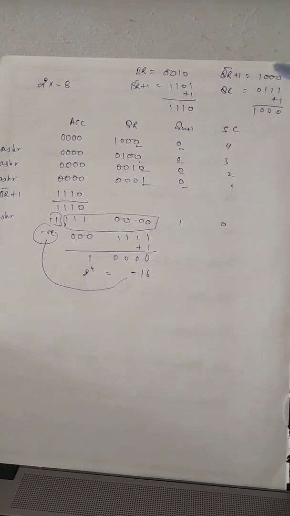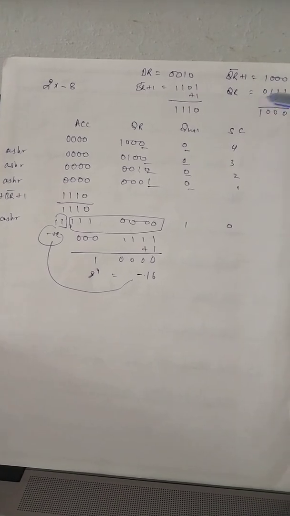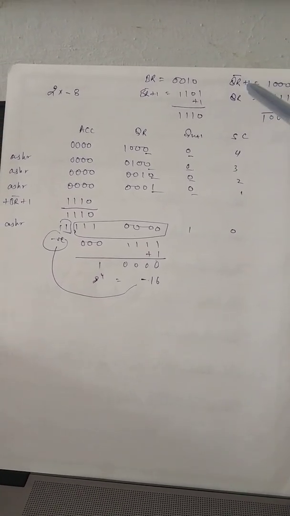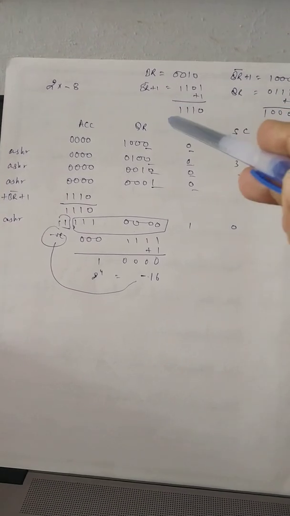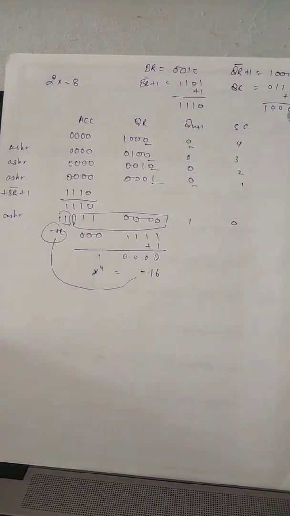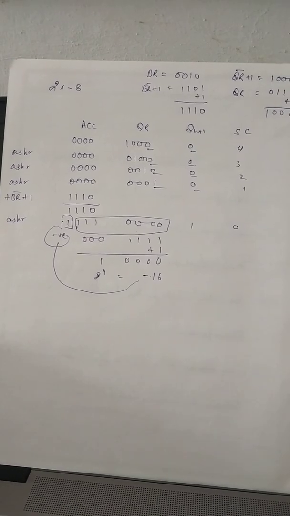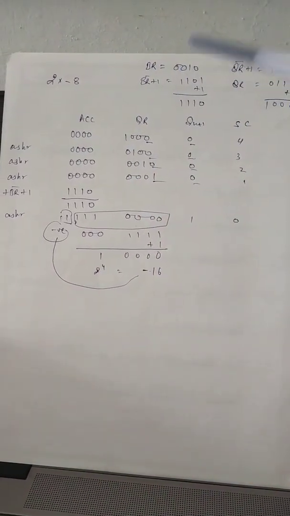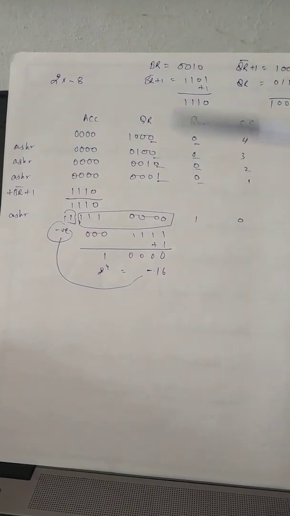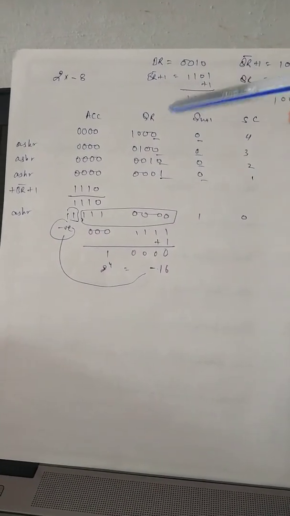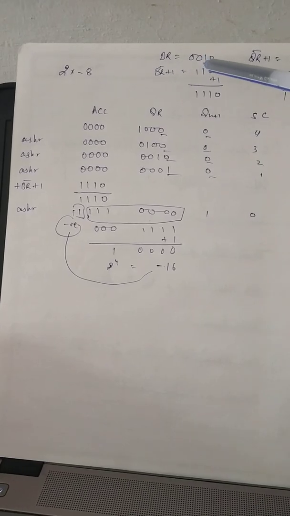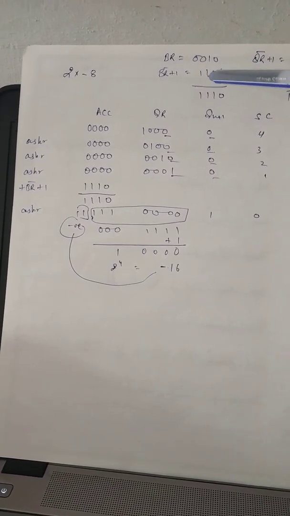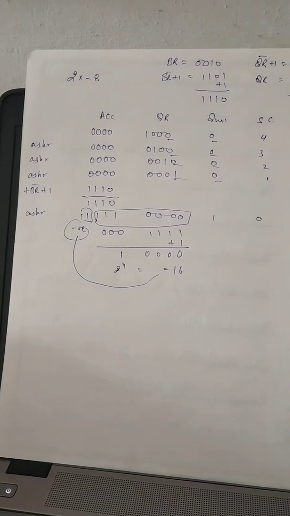So you get 1's complement from QR bar plus 1. Then just add plus 1, you'll get 2's complement of it. So now you have QR bar plus 1 and you have QR. We'll be using QR here, right? So it is definitely necessary to have QR over here. Next you have BR available. So this is BR, and since you'll be utilizing BR bar plus 1 in the calculation, you have to calculate BR bar as well. So BR bar will be just 1's complement of it, and plus 1 will be BR bar plus 1.